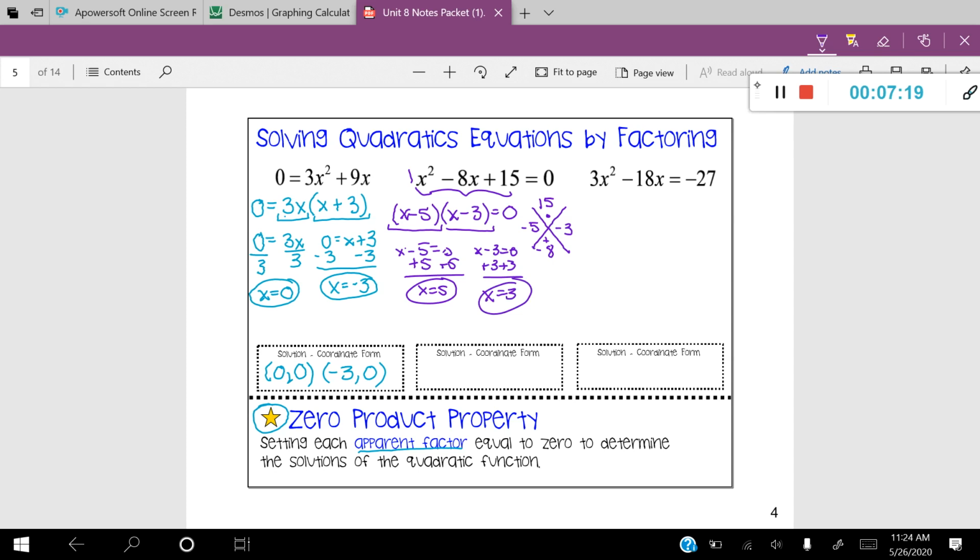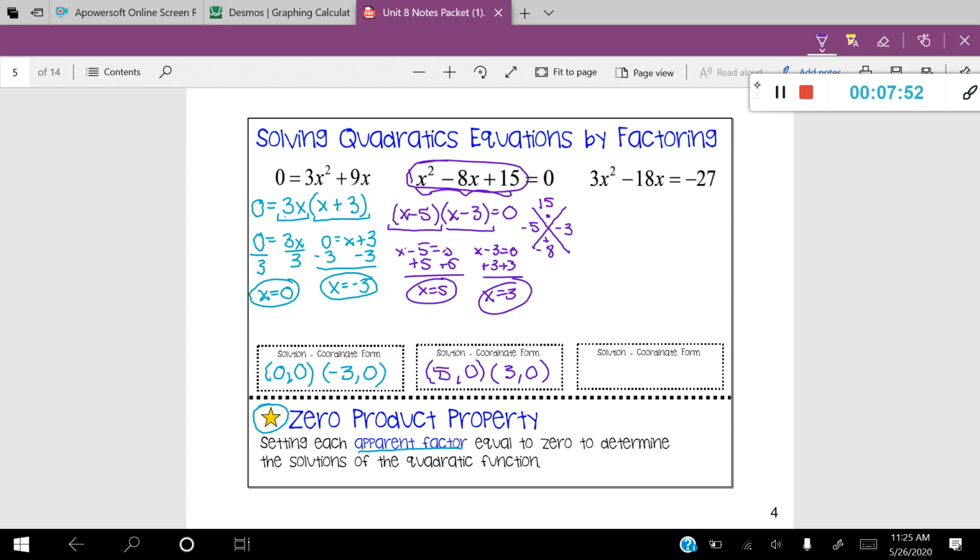So these are the locations in which the graph will cross the x-axis. So to write these in coordinate form, I would write it as such. (5, 0) and (3, 0). And I'm done. And just as a reminder, if you just want to check yourself, you could always take that original function and put it into your graphing calculator into y equals and graph it to see what it looks like and to just ensure that it actually does cross the x-axis at 5 and 3.